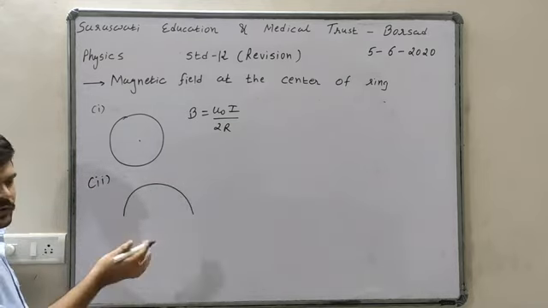If there is only a quadrant ring and this is the center, then B is equal to 1 by 4 into mu 0 I upon 2r, means fourth portion. Okay, means fourth portion. Now suppose in a question